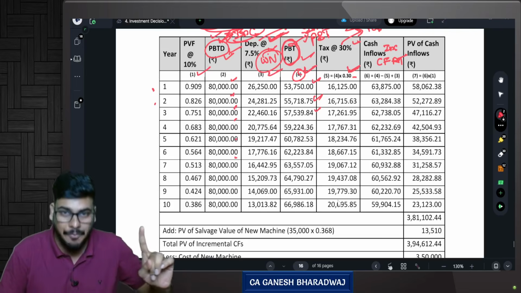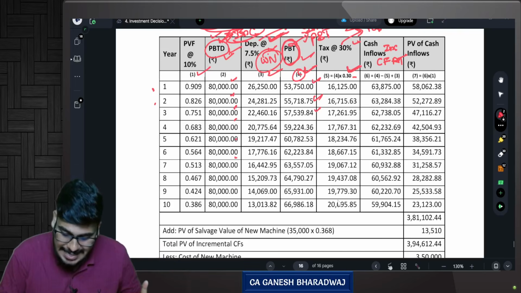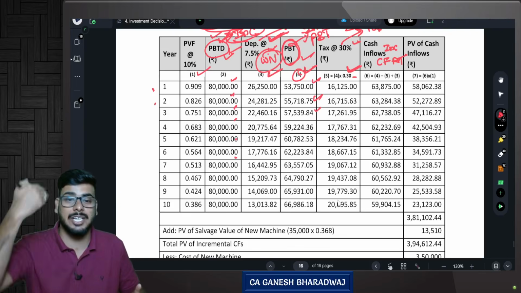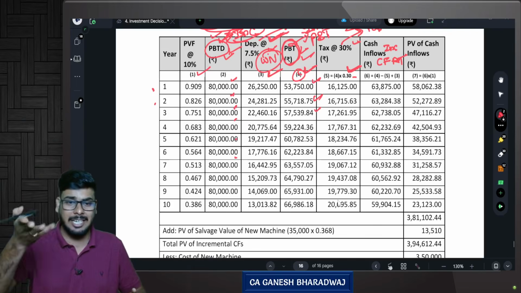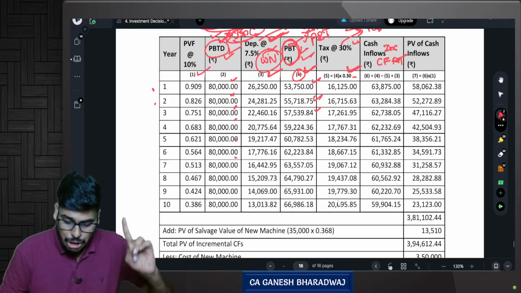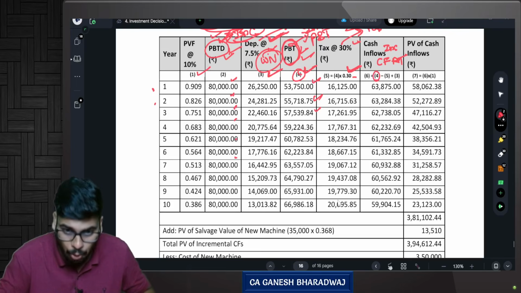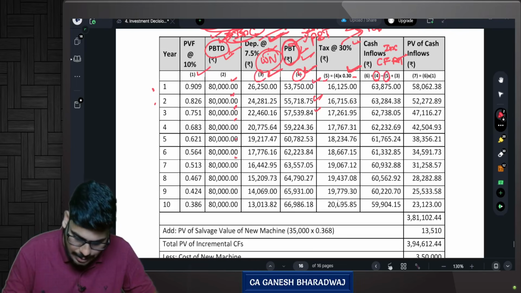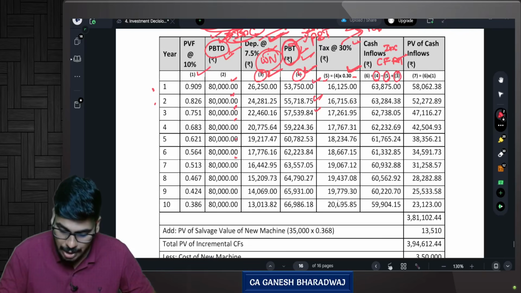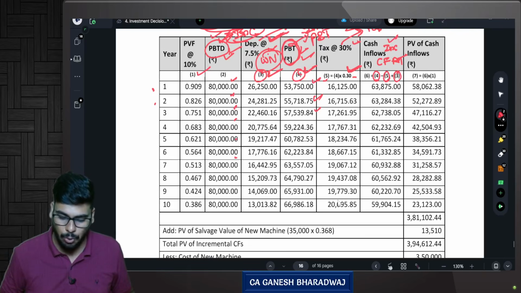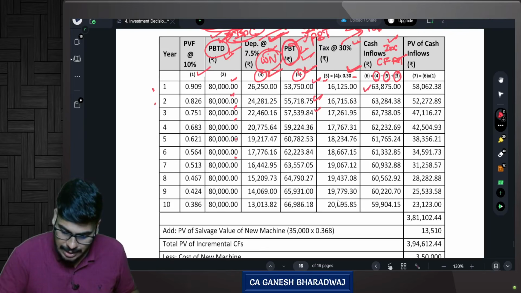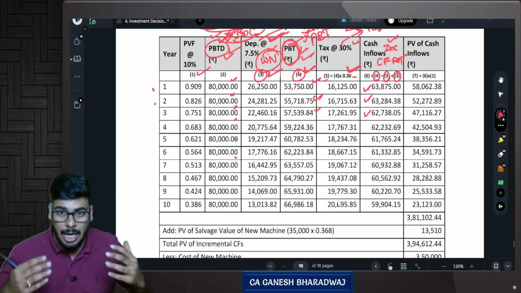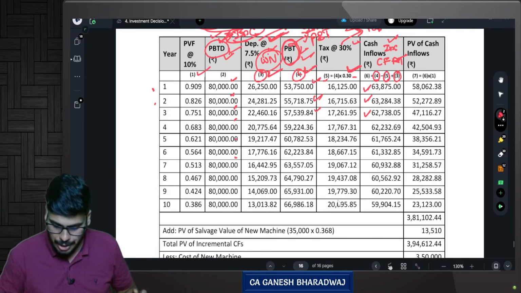This is the extra profit before tax I generate every year minus the extra tax I pay on this extra profit. Add back the extra depreciation that was reduced to arrive at this PBT, because it's actually not a cash expense. So profit before tax, column number 4, minus tax, column number 5, plus the incremental depreciation, column number 3, you get the incremental cash flows after tax. This is the extra cash flow after tax that I am generating because I am going for the new machinery. Are you clear with this?